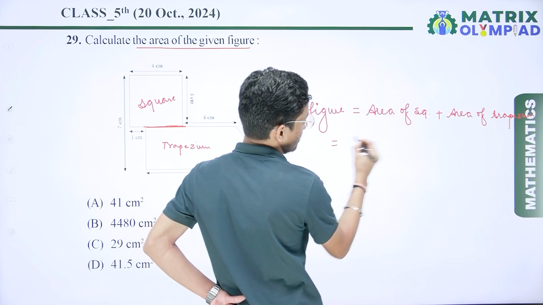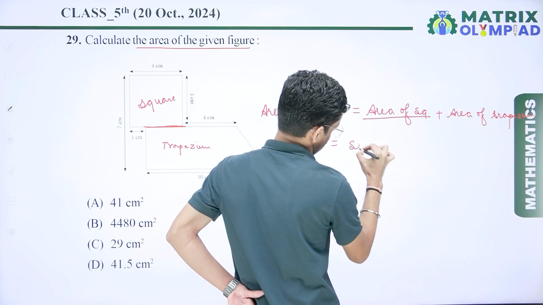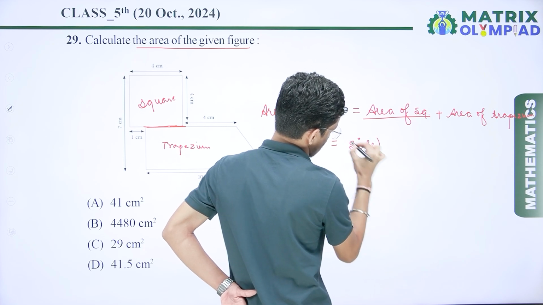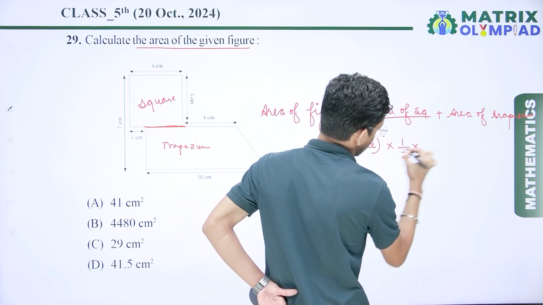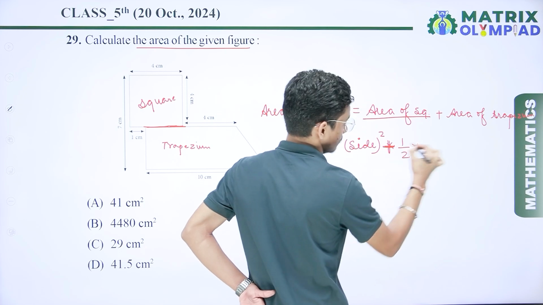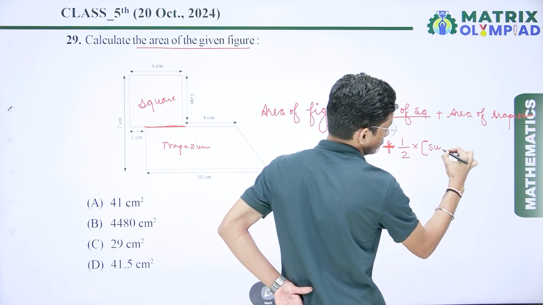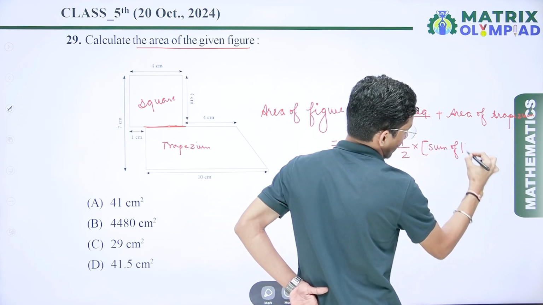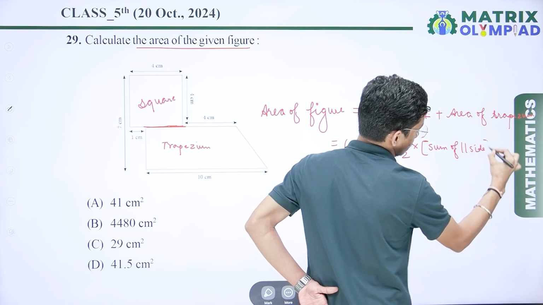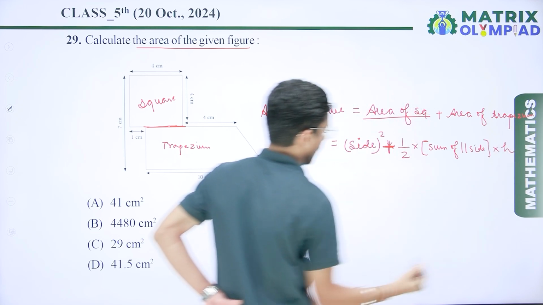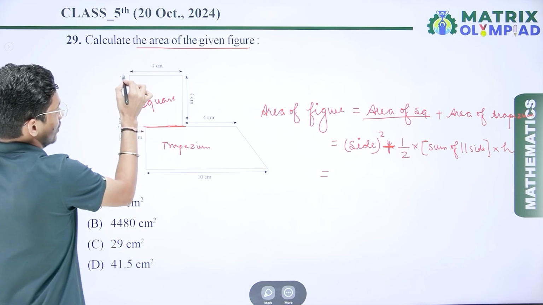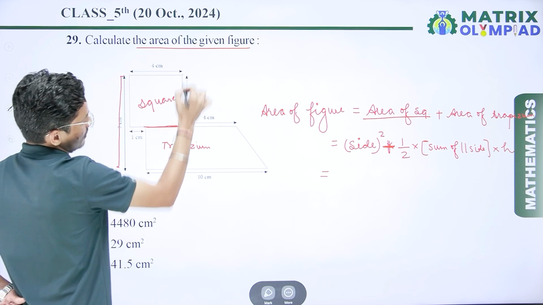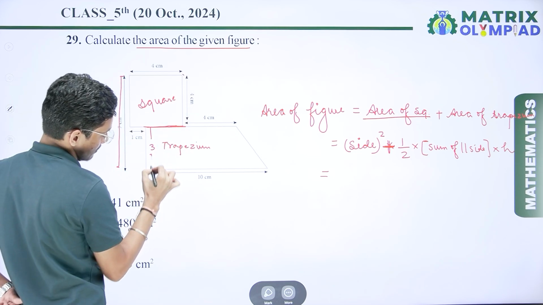We know the area of the square is side squared, and the area of the trapezium is 1 by 2 multiplied by the sum of the parallel sides multiplied by the height. Here the total is given as 7 centimeters, and this part is 4, so the remaining part is 3.